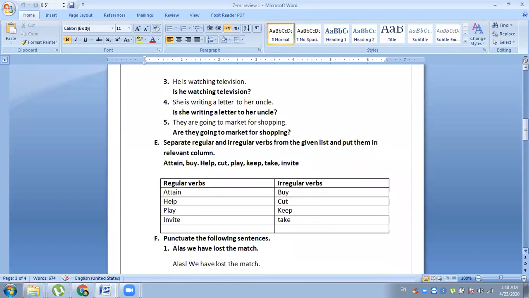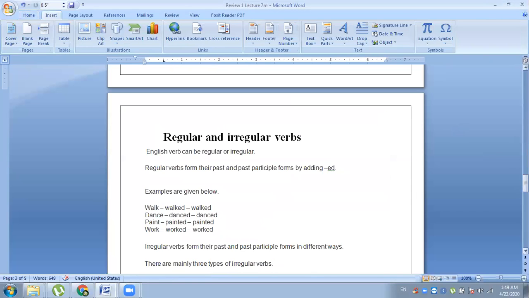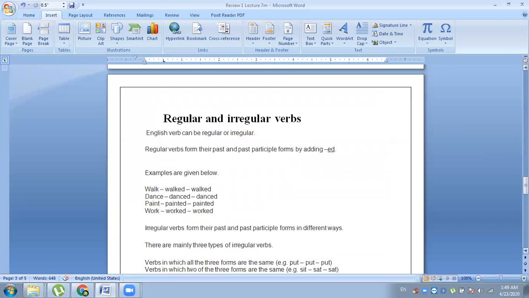Now, then there is part E. Separate regular and irregular verbs from the given list and put them in the relevant column. So what are the regular and irregular verbs? Here are the regular and irregular verbs.